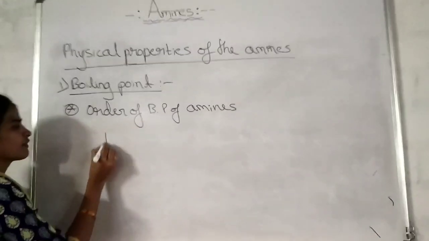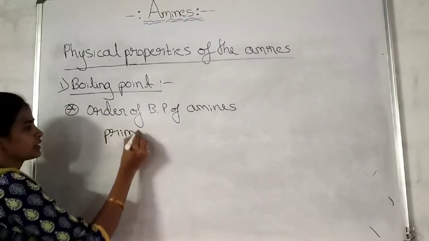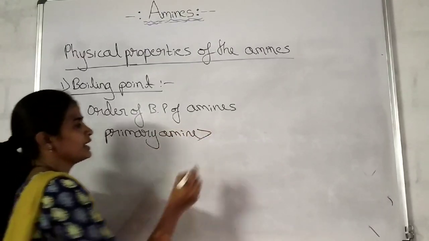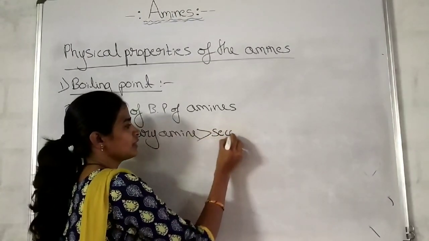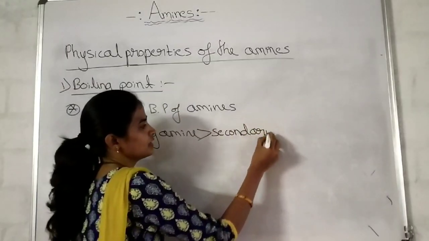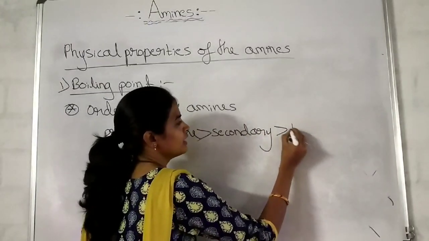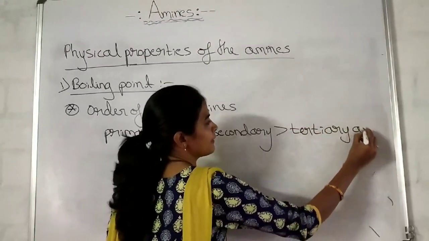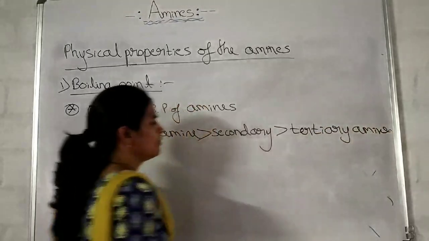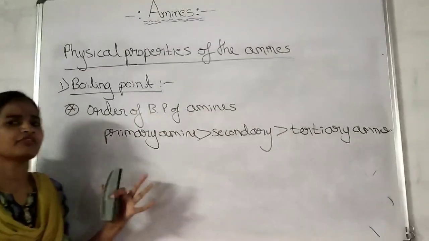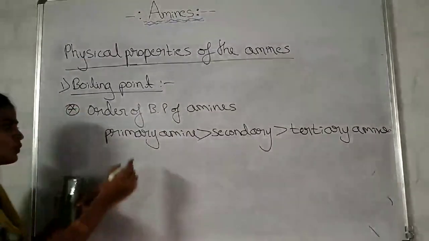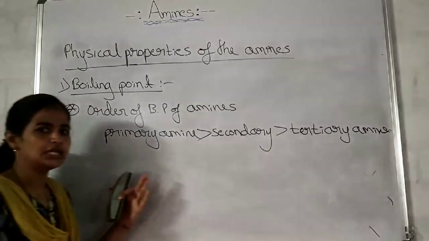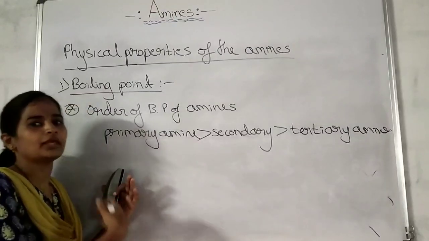That is, primary amines have a higher boiling point than secondary, which have a higher boiling point than tertiary, because due to the greater extent of intermolecular hydrogen bonding in the primary amine, one needs to supply more heat to make them boil.